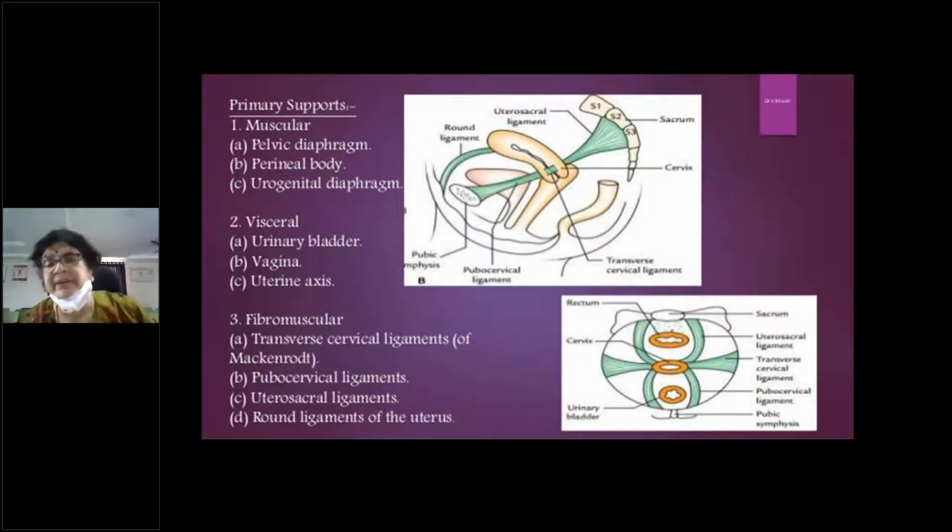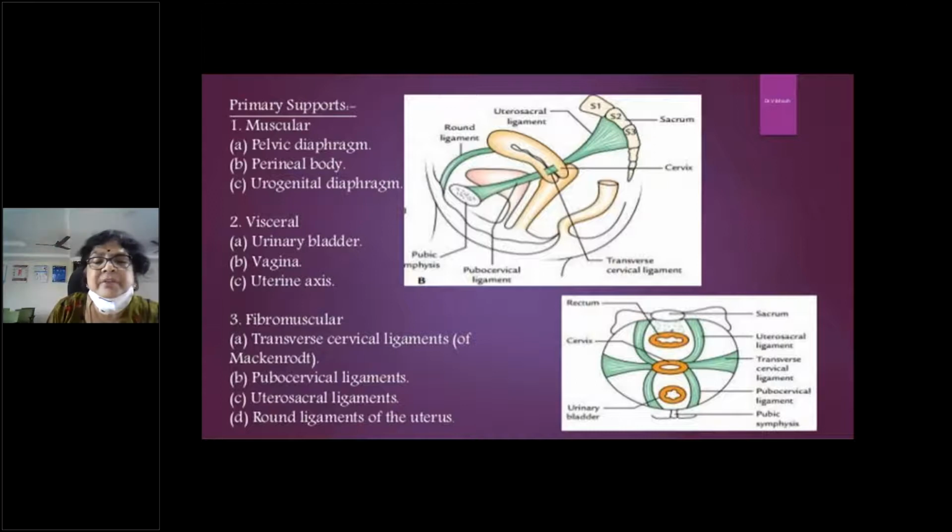Muscular supports are the pelvic diaphragm, the perineal body and the urogenital diaphragm. Of course, the urogenital diaphragm doesn't contain any muscle other than the deep transverse perineal muscle, but still it offers some support against descent of the vagina. And then visceral support, in the sense that anteriorly it is the bladder, posteriorly the rectum and the anal canal. Then the ligamentous supports: most important are the fan-shaped Mackenrodt's ligaments, which go laterally to the pelvic wall from the cervix and the upper part of the vagina, and posteriorly the uterosacral ligaments, which go to the sacrum from the same place, and anteriorly the pubocervical ligaments.